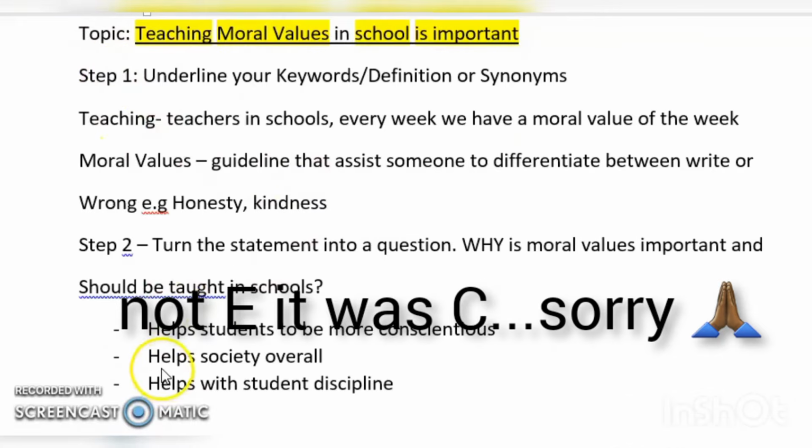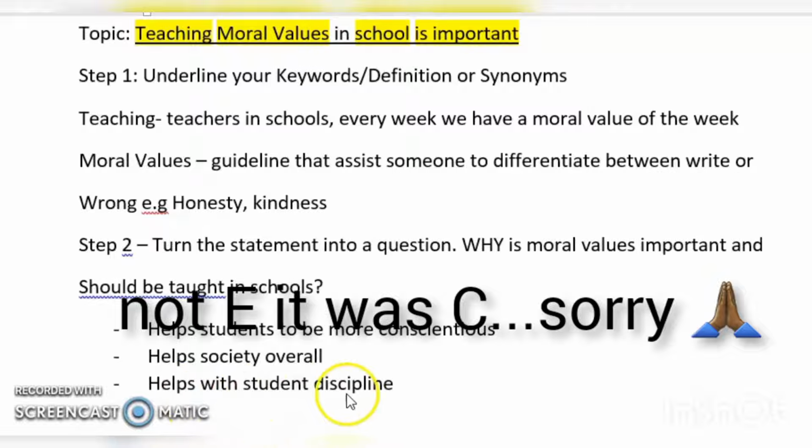Moving on, it also helps society overall, because when you have disciplined students, they are able to make conscious decisions, knowing that their actions affect others. They are able to help the society overall, because students aren't meant to stay in school for the rest of their life. They're meant to grow up, to be adults, and become productive members of society.